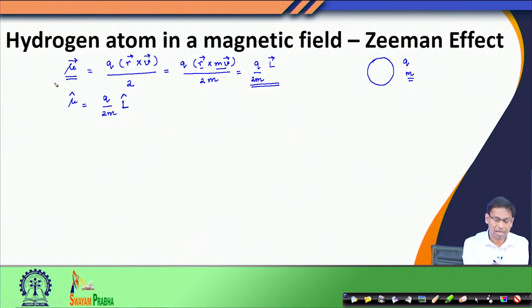Now, we have this magnetic dipole moment that is already present in our atom, because in our atom the electron goes around the nucleus in a circular path.